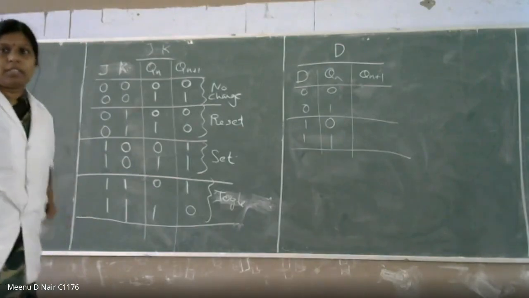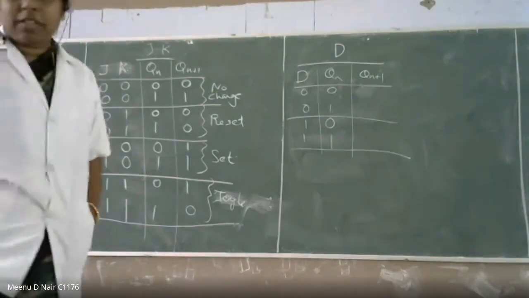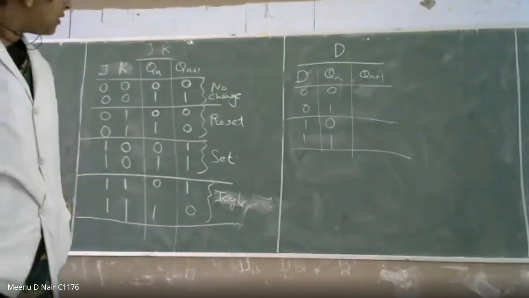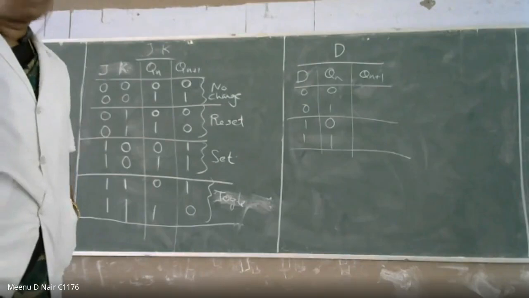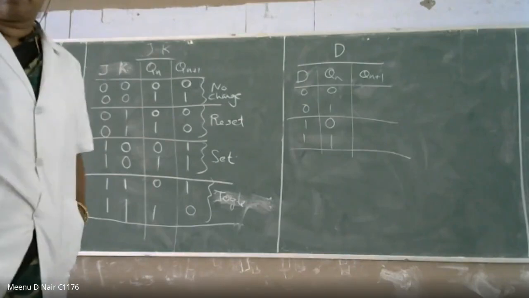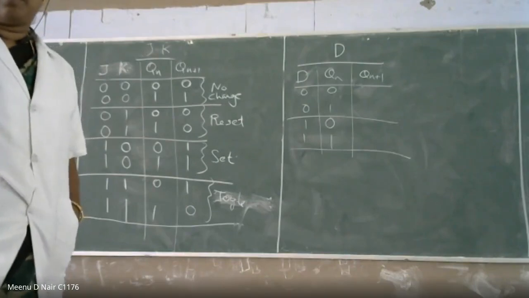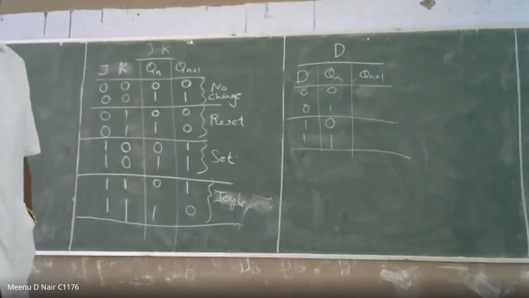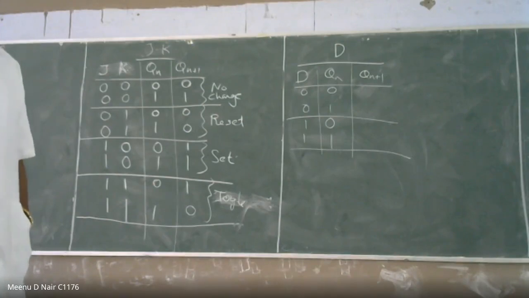No response? A and B, no response. Why so? No response from A and B section. What is the next state of D flip-flop? When D is equal to 0, next state is 1.